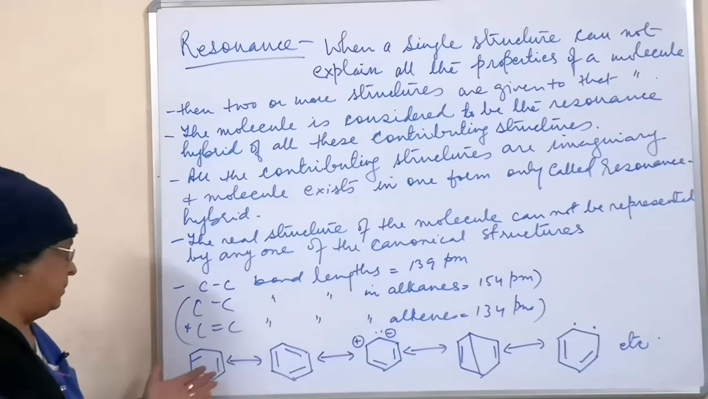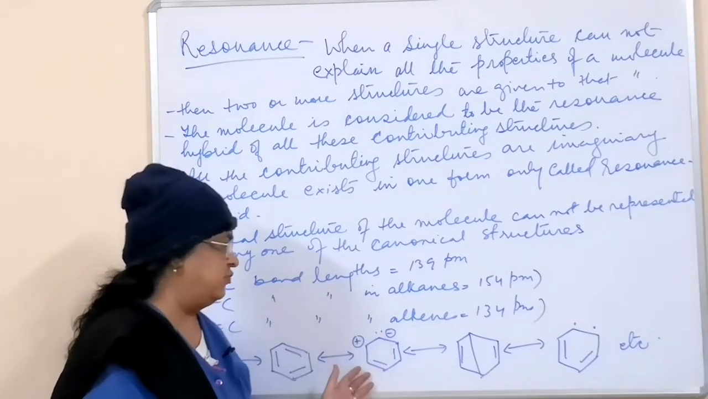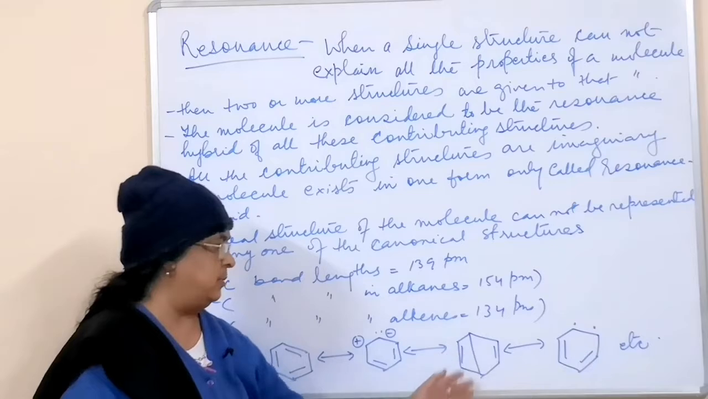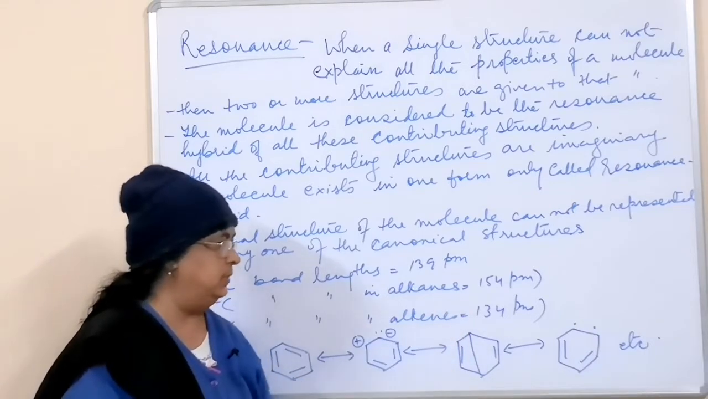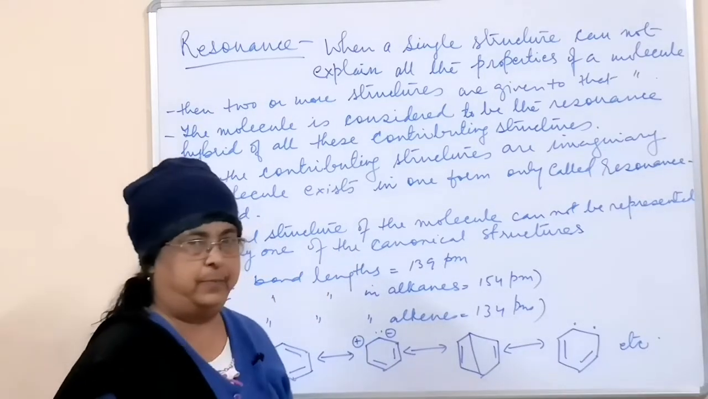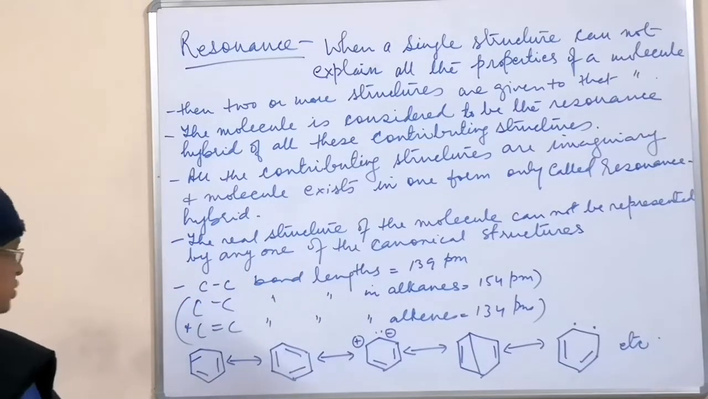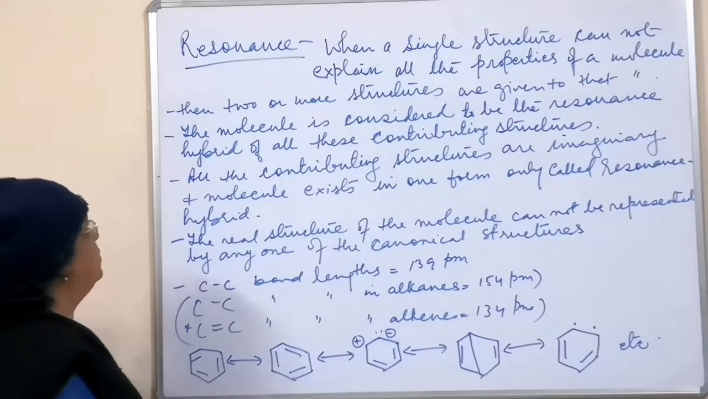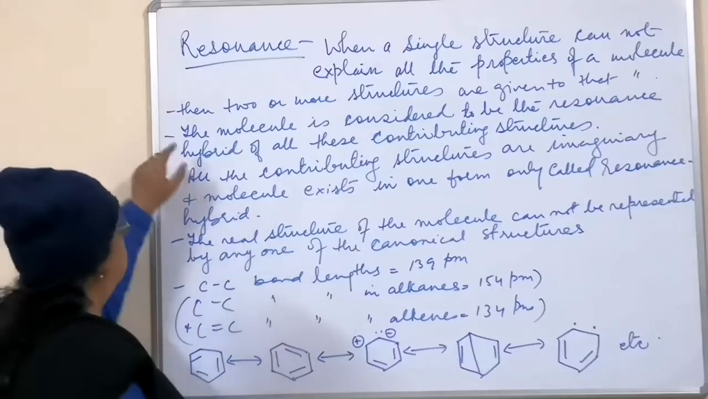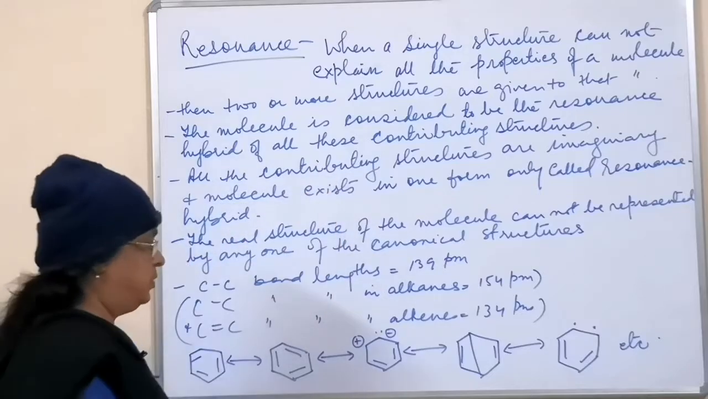This one tells about double bond and single bond properties. This one shows polar nature, positive and negative charge. This is a neutral molecule, and here again you can see the two double bonds and the cross bond. Here polarity is there, but not a complete positive and negative charge, no ionic characteristic. So different properties are shown by different structures, and here two or more structures are given. So you have a number of structures. The molecule is considered to be the resonance hybrid of all these contributing structures.